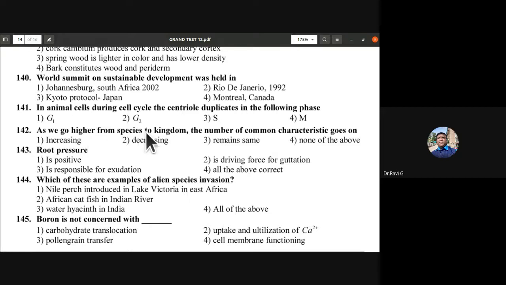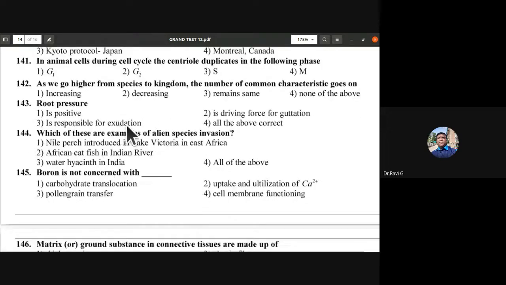As we go higher from species to kingdom, the number of common characteristics goes on: does it increase, decrease or remain the same? For 142, it is going to decrease. The number of common characteristics goes on decreasing from the species level to the kingdom level. Root pressure is positive, is the driving force for guttation, is responsible for exudation. All the above are correct. So 143 is D, all the above are correct.